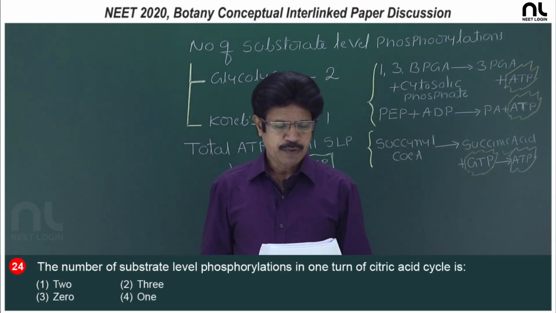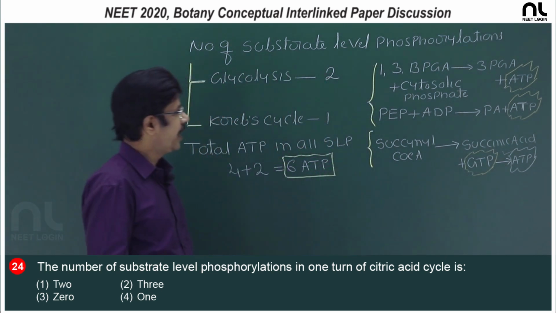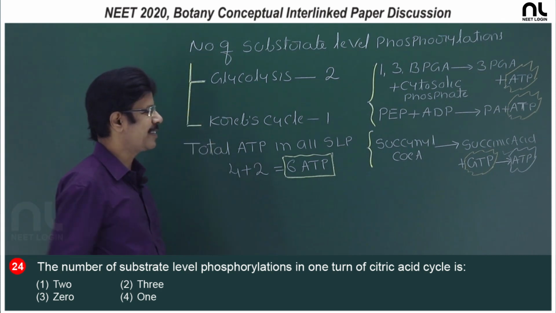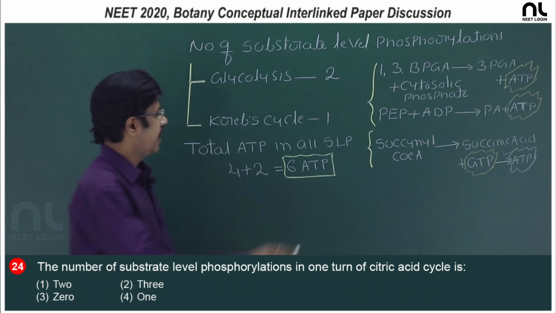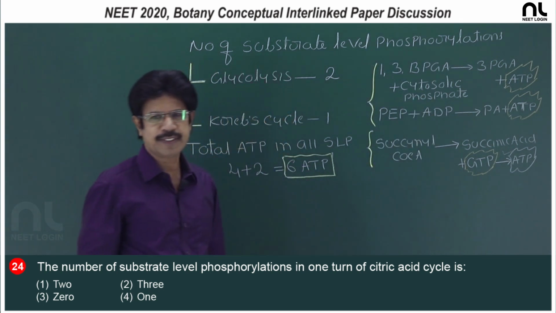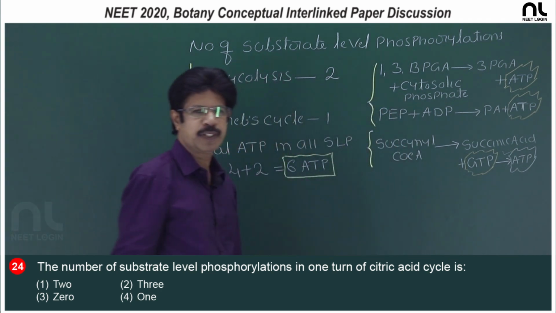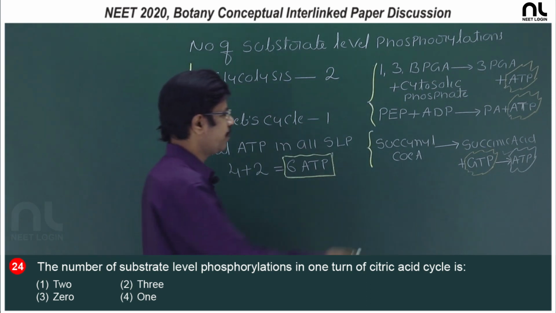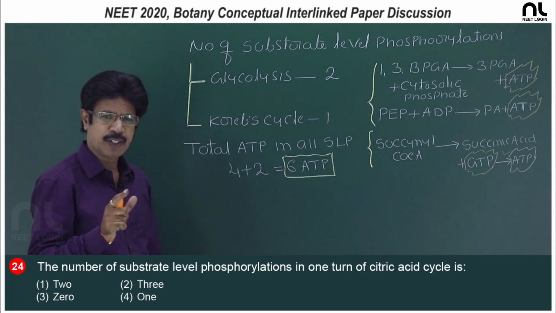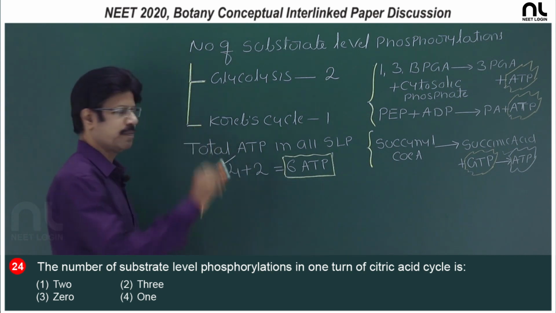Question number 24, number of substrate level phosphorylations in one turn of the citric acid cycle. In aerobic respiration, number of substrate level phosphorylations. In glycolysis, there are two steps. In one step, 1,3-bisphosphoglyceric acid is converted into 3-phosphoglyceric acid, and 1 ATP is formed. One molecule of phosphoenol pyruvic acid undergoes dephosphorylation to form 1 molecule of pyruvic acid and ATP. So, in glycolysis, the total number of ATP formed in all substrate level phosphorylations is 4.